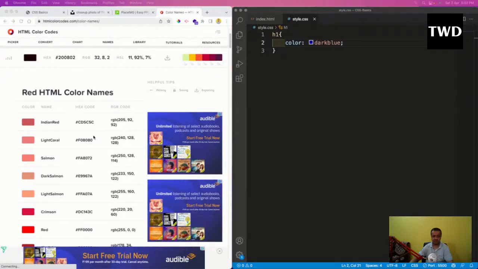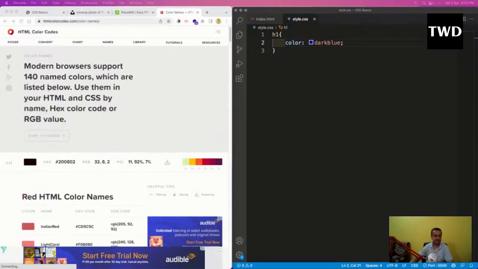So there are some very good color names, and it has been written that modern browsers support 140 color names. Why modern browsers support 140 color names? Because earlier, before 2015, there were only 30-40 colors in CSS, but now there are 140 color names in CSS. Who decided this? The same committee which does HTML, because HTML and CSS are governed by the same committee known as W3C. So they have decided that.